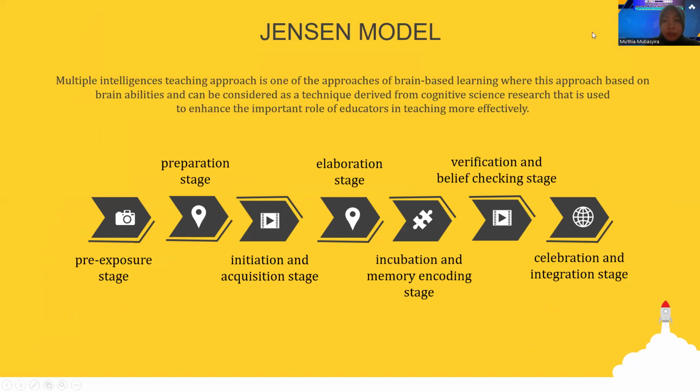So, in this research, we use Jensen model. Multiple intelligences teaching approach is one of the approaches of brain-based learning, where this approach is based on brain ability and can be considered as a technique derived from cognitive research that is used to enhance the important role of educator in teaching more effectively. In Jensen model, it is divided into 7 stages.